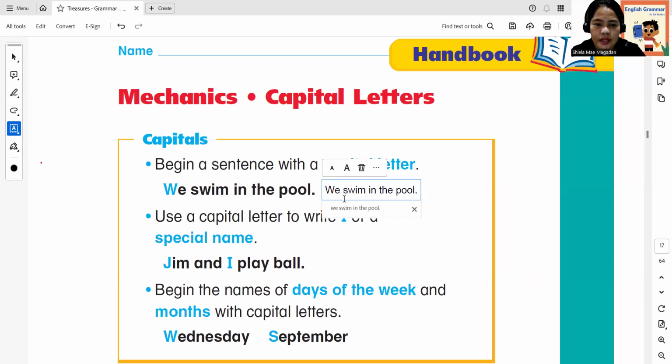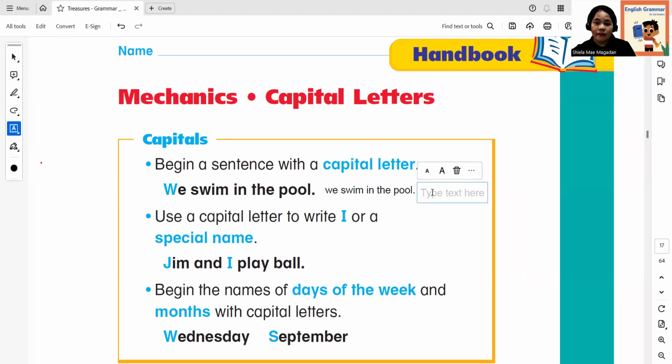Example here. If I have put we in a small letter, is that correct? What do you think? We swim in the pool. The grammar is correct. However, it becomes incorrect because of the capital letter. It is a small letter in the beginning, which is not correct. So we have to put a cross mark here. It's incorrect.